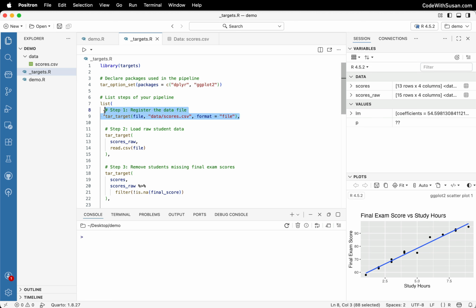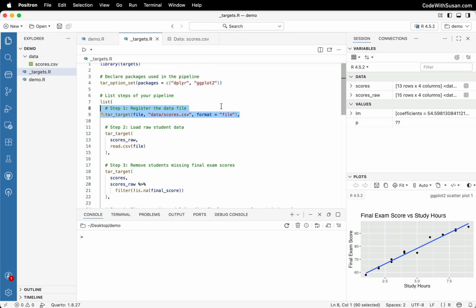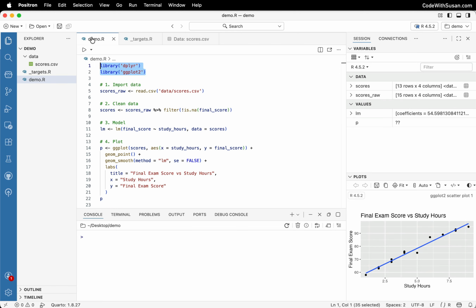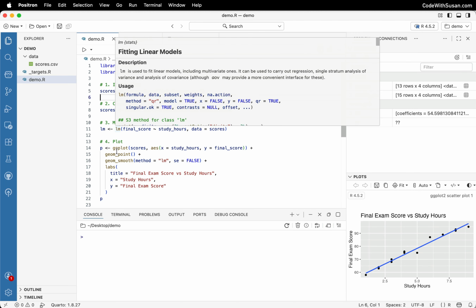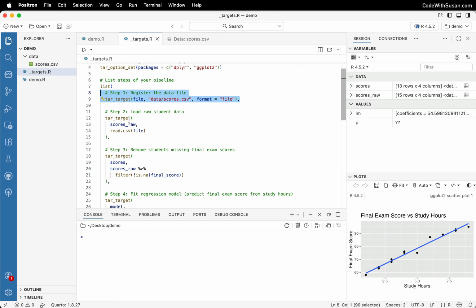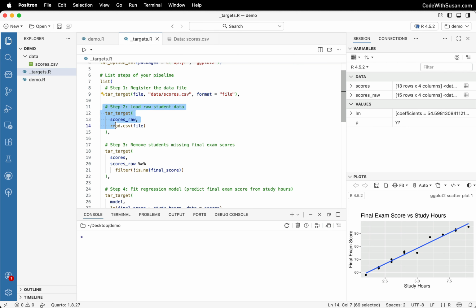So this is really just about registering to the targets pipeline. We have this file that we're going to be working with. The remainder of the steps mirror what we saw in our regular R file, where we go through the process of importing, cleaning, modeling, and plotting. All right, we could see that here. Let's start with the importing or the loading of the data.